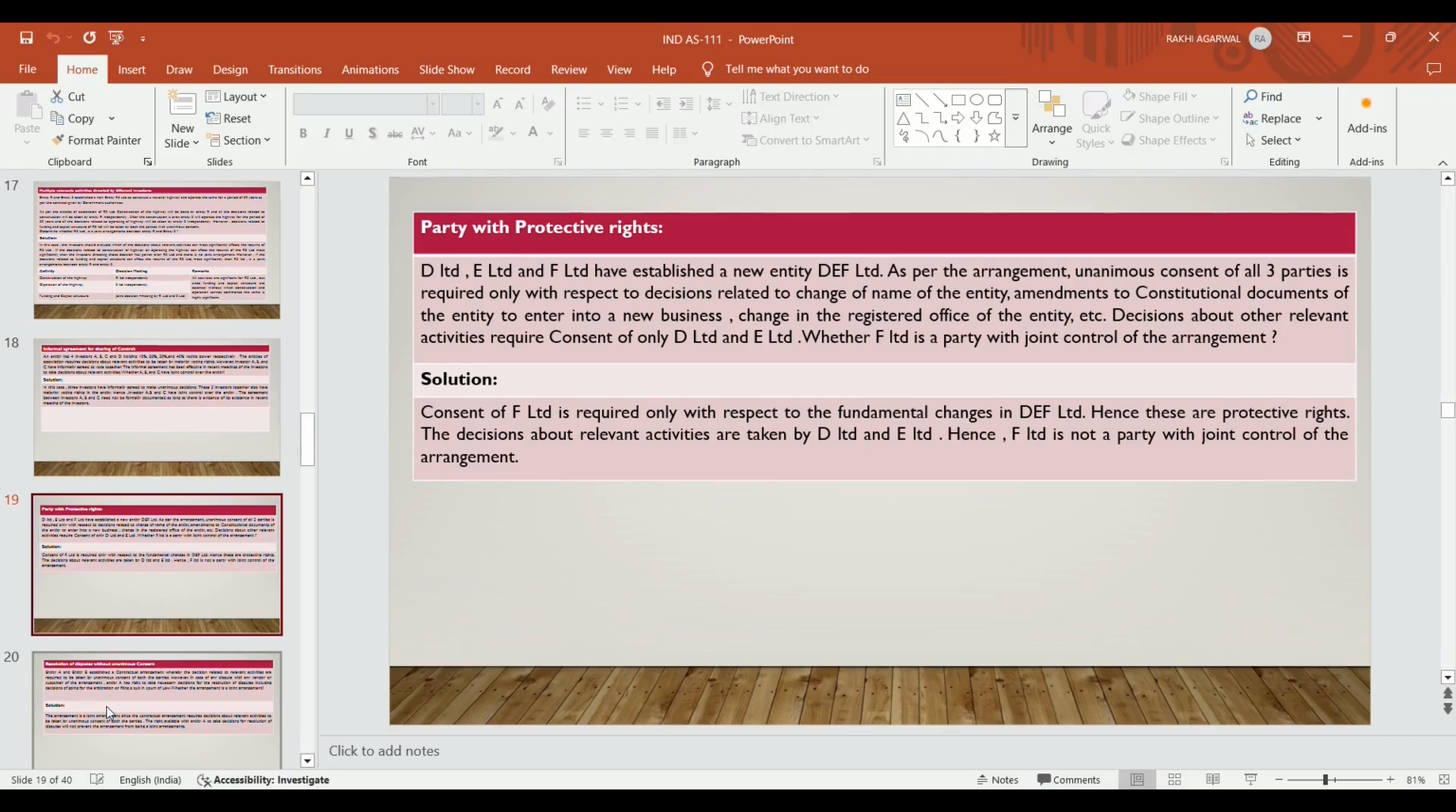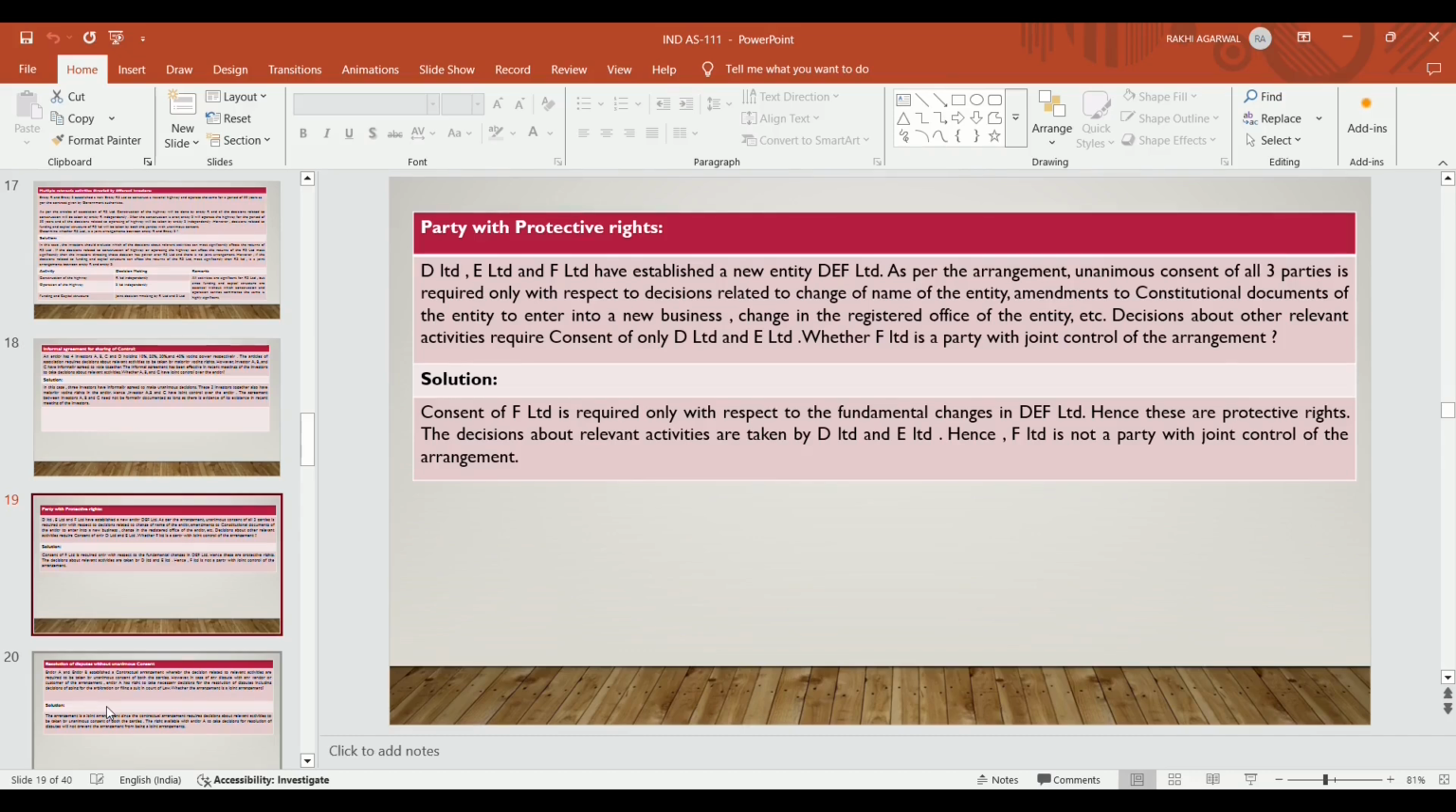If they want to amend the constitutional documents of the entity to enter into a new business, then unanimous consent is required. If they want to change the registered office of the entity, then consent of the 3 parties is required. For decisions about other relevant activities, only the consent of D and E is required. So is F Limited a party with joint control of the arrangement? No, because consent of F is required only with respect to the fundamental changes in DEF Limited, which are mentioned in the contractual arrangement. Hence, these are protective rights of F Limited.